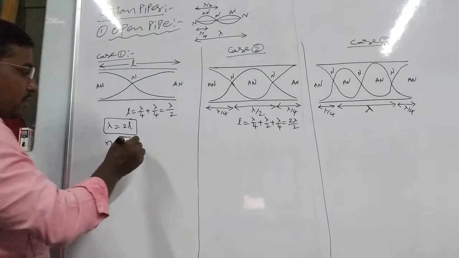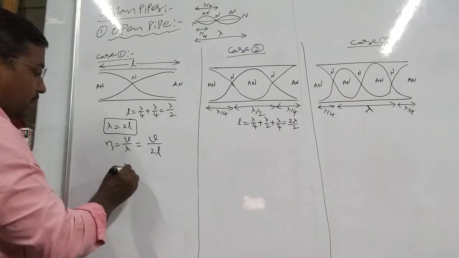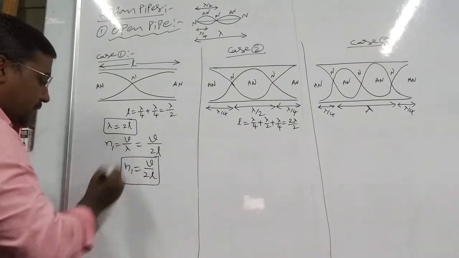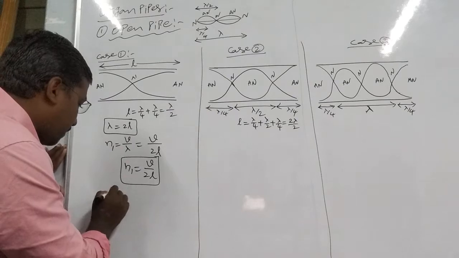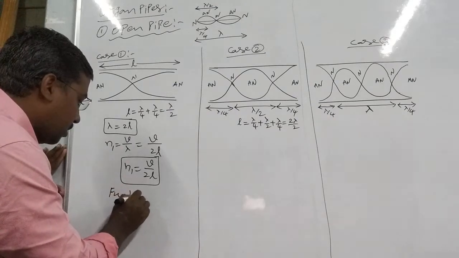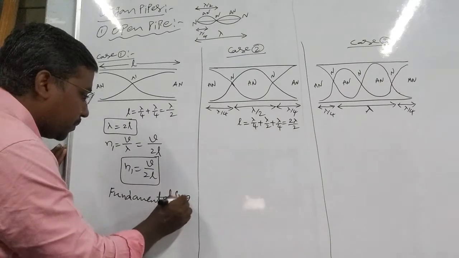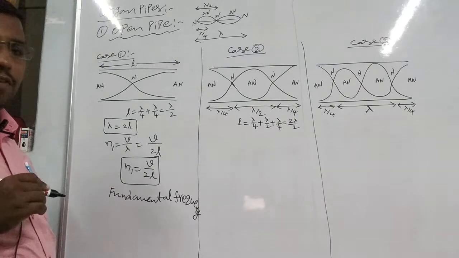So N equals V by lambda, where lambda is 2L. Therefore N1 equals V by 2L. This is called the fundamental frequency.